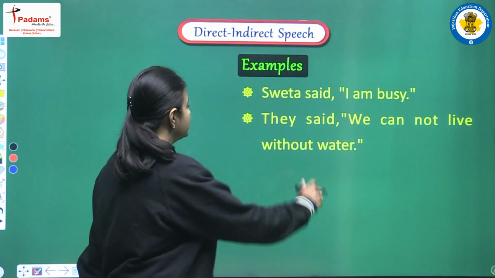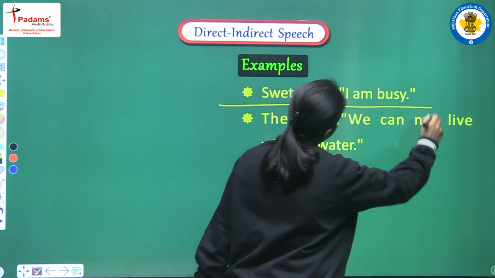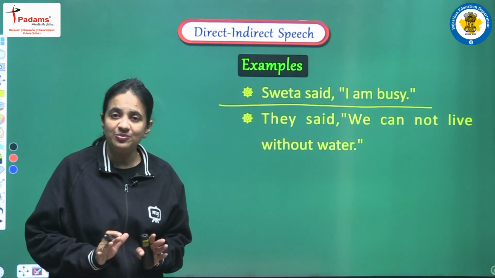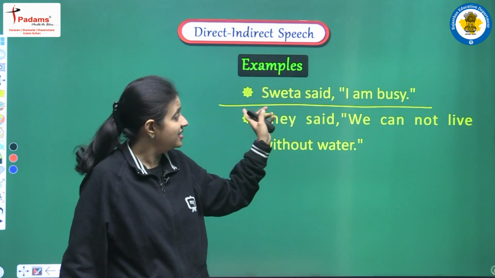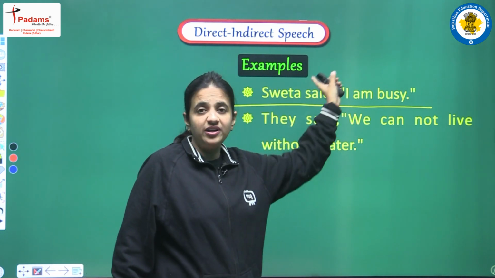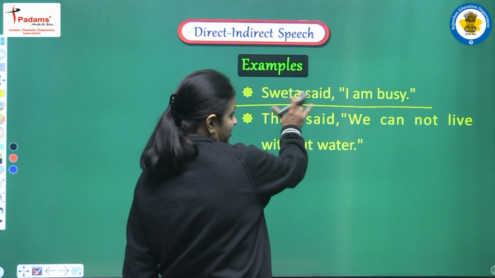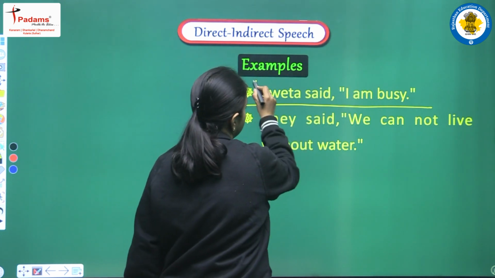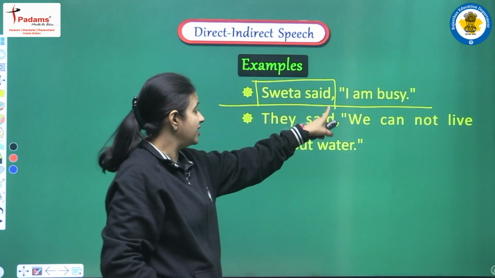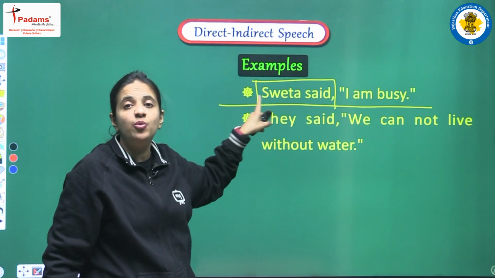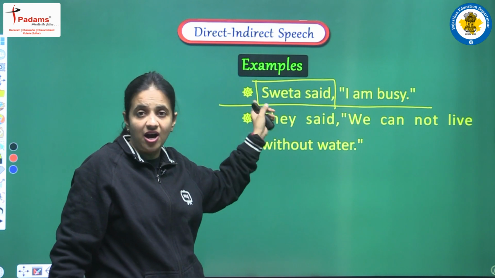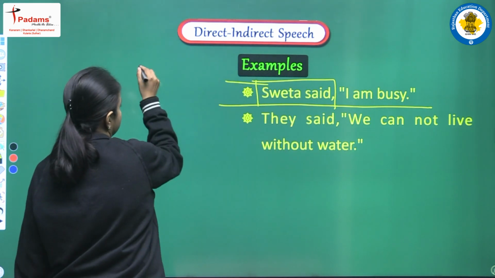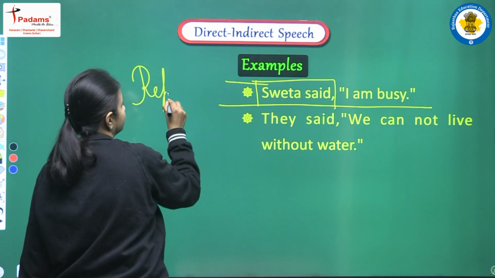This thing is clear, that this sentence is written using the structure of direct speech. I hope you all agree with me that it is very clear. Why? Because in this sentence we have two clear partitions. In this partition we have Shweta said. So in this example we have one noun here, Shweta, and we have one verb, and this part is known as reporting speech.